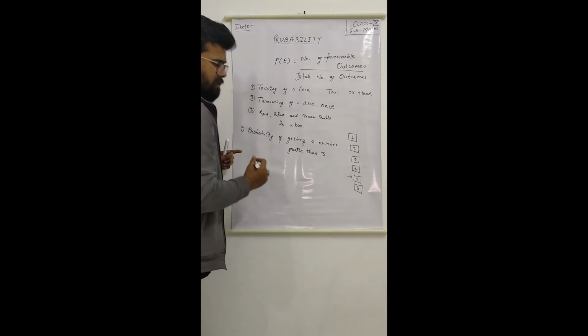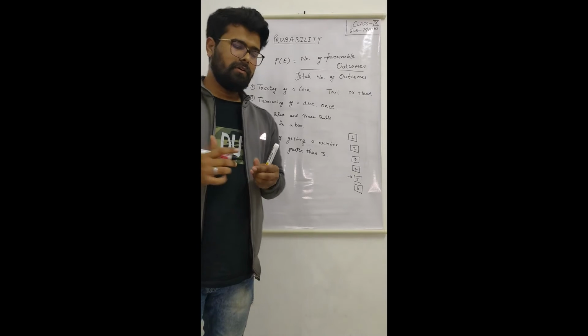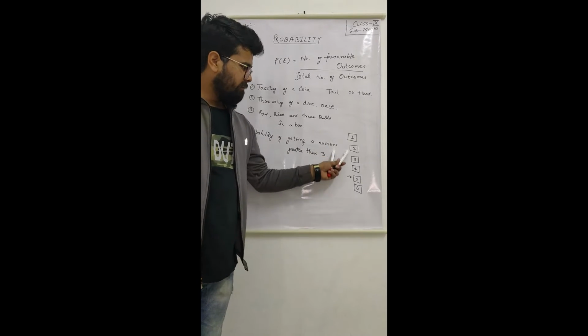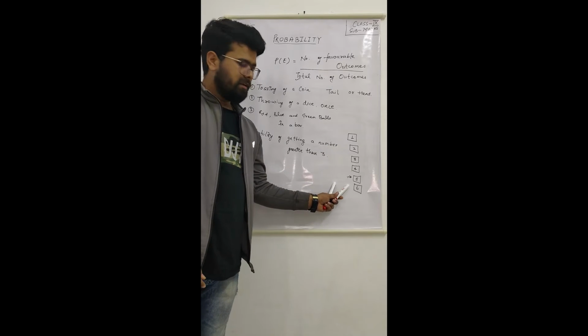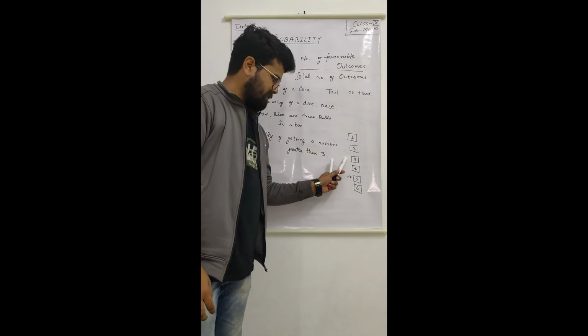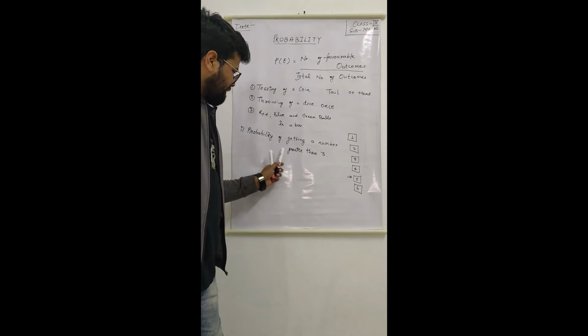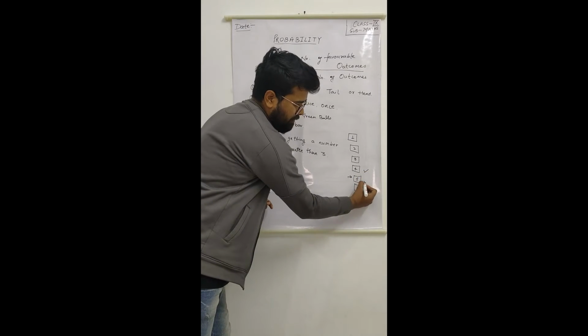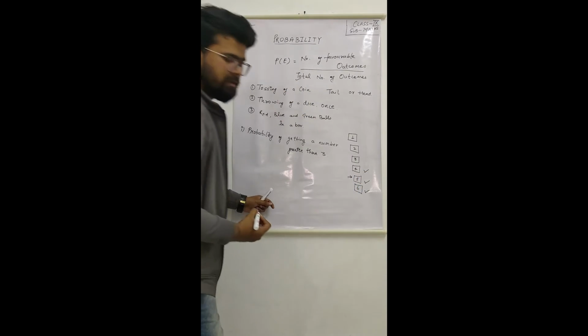Greater than 3, not 3. So how many numbers are greater than 3? 1, no. 2, no. 3, no, it is not equal to 3. We will get either 4, 5 or 6.